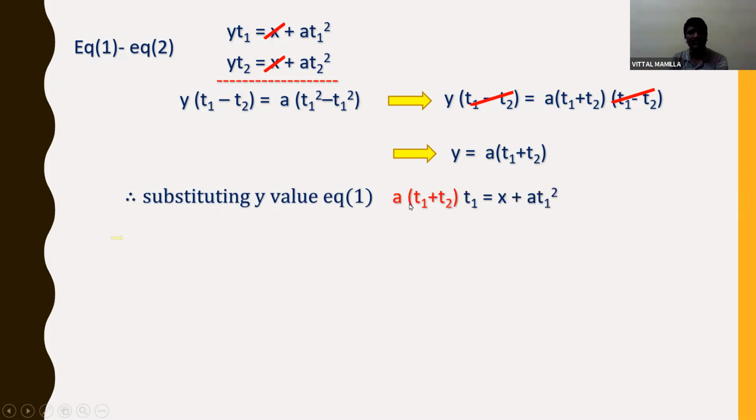What is the equation 1 I am having? yt1 = x + at1². So the y value I am writing as a(t1 + t2). Multiply this: at1² + at1t2 = x + at1², and at1² can be cancelled. I got x = at1t2. So I got the x value and y value with respect to the two tangents.